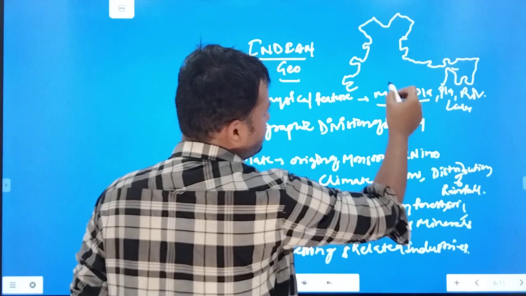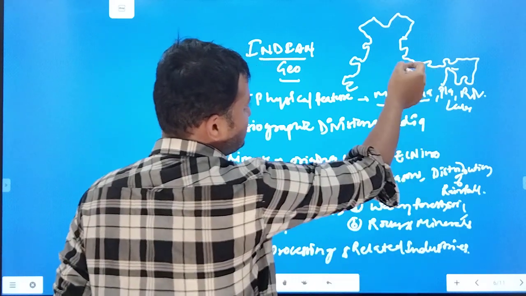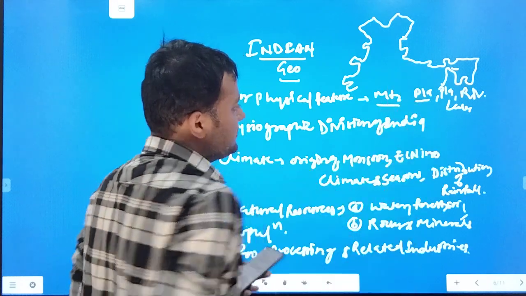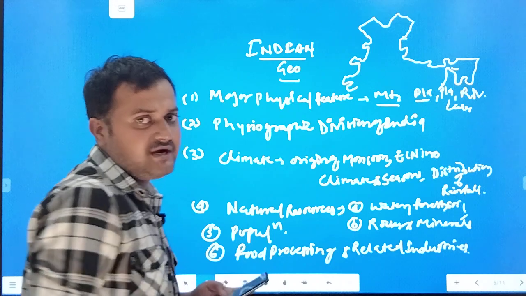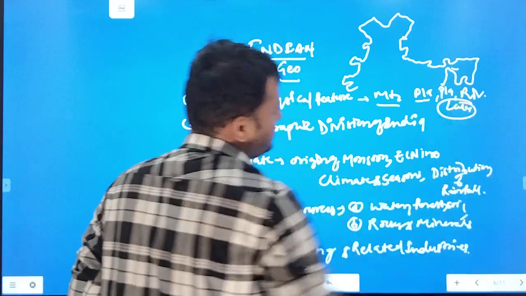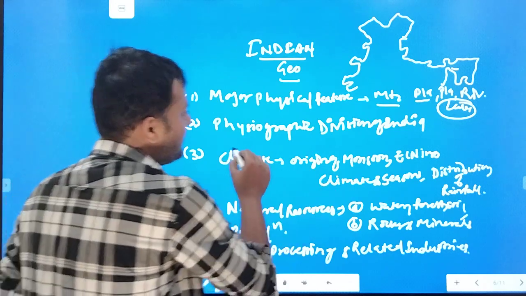Then you have to understand the plateaus, Deccan Plateau, Chota Nagpur Plateau. Then the plains. The Ganga Plains are divided into 4 portions. Then the rivers, there are Himalayan rivers and peninsular rivers. You have to understand that. Then there are important lakes, like the Ramsar sites, whatever the important lakes in Ramsar sites also. So you have to cover that also. They can ask in 3 marks from this portion. Then you have to understand this next portion.